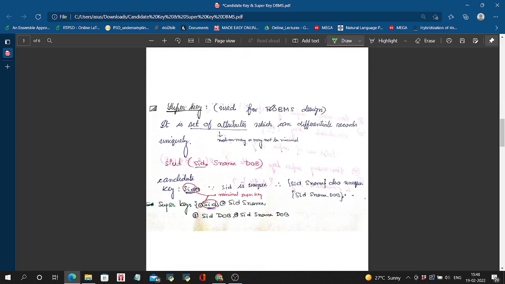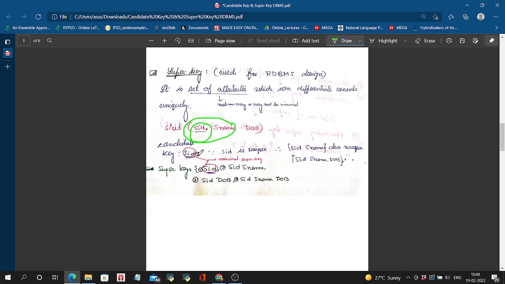So next is the super key. It also differentiates the records uniquely, but it may or may not be minimal. So you can say that a minimal super key is the candidate key. Because if SID is the candidate key, then SID differentiates the records uniquely, and SID, SNAME also differentiates the records uniquely, but SID, SNAME is not minimal, so it is not a candidate key, but it is a super key.